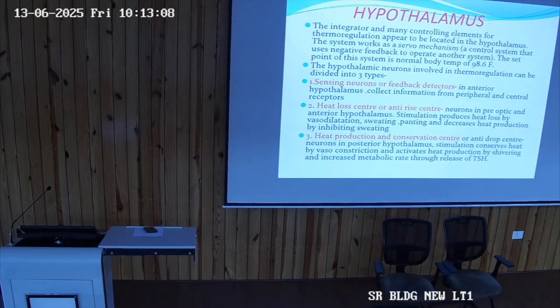When there is a decrease in the environmental temperature or when there is a decrease in the internal metabolism, the temperature is falling, so that will stimulate the receptor to work accordingly and to generate heat. Clear? So these are the two centers present in the hypothalamus. That is why the hypothalamus is known as the thermoregulatory center.